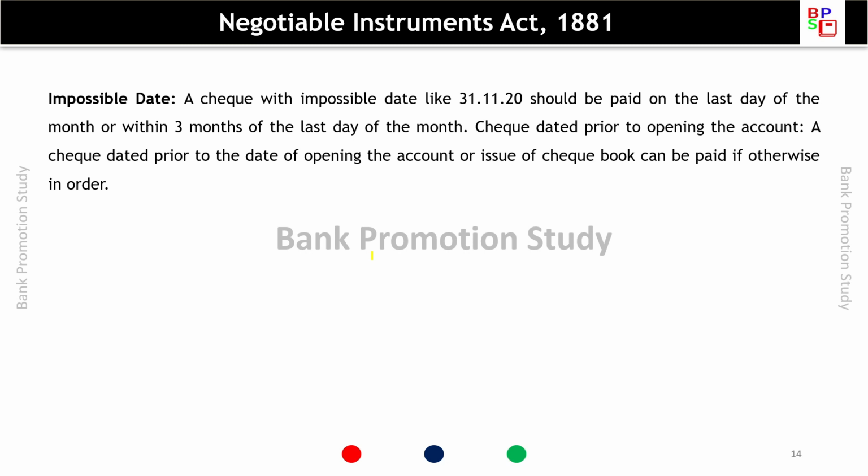Impossible date. A check with an impossible date like 31 November 20 should be paid on the last day of the month or within 3 months of the last day of the month. Check dated prior to opening of account. A check which is dated prior to the date of opening the account or issue of checkbook can be paid if otherwise it is in order.